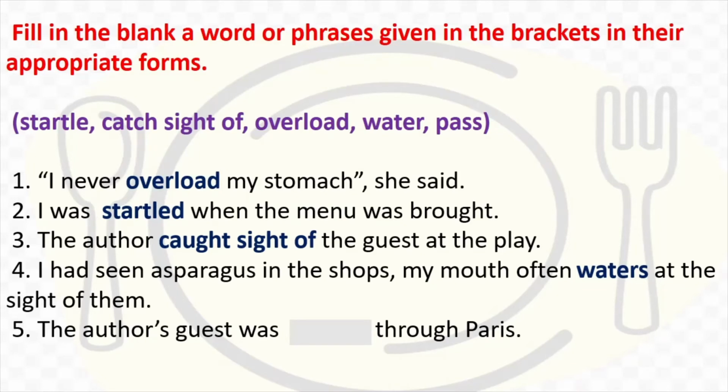The author's guest was passing through Paris. See how we have changed the form of the words or phrases in order to fit into the sentence. So this was exercise 8 from your textbook.